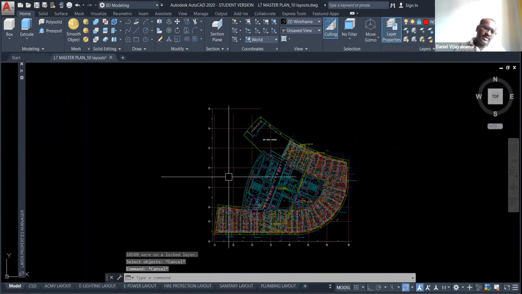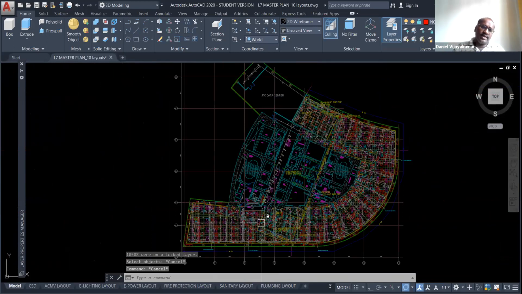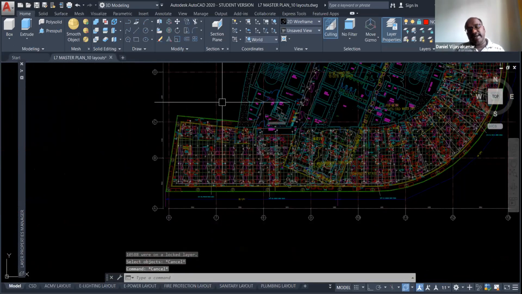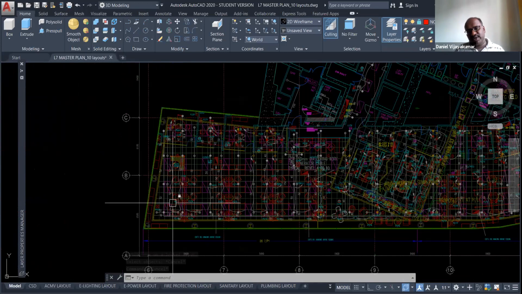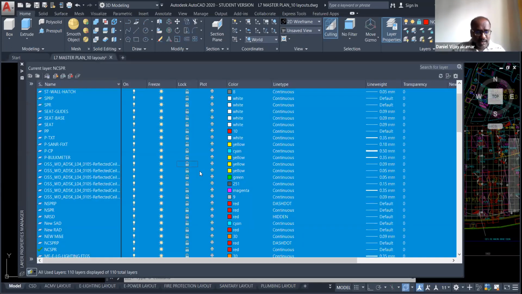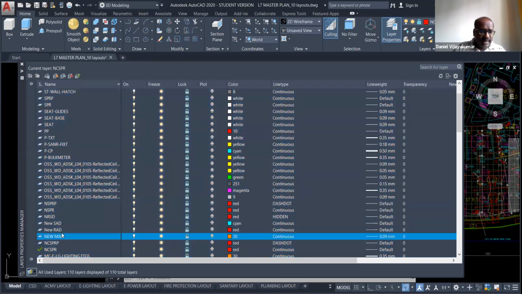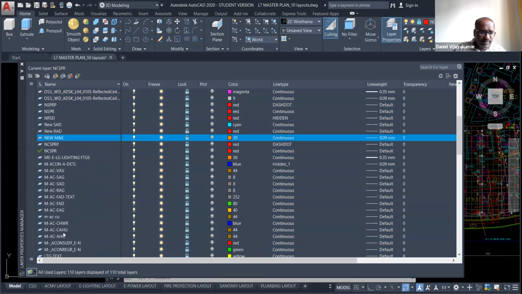Sometimes this is a very big, combined drawing, so maybe we don't know which services we want to correct, and there might be a chance of deleting other services. That's why people use the layer lock to lock all the services, and then they will open the particular service they want to correct.